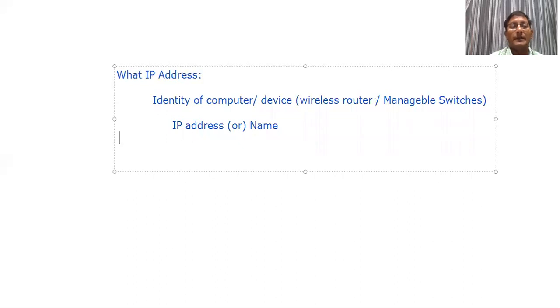Now, when you talk about an IP address, you can find it in a series. We have different series, but an IP address has four blocks like this. Each block has some value.